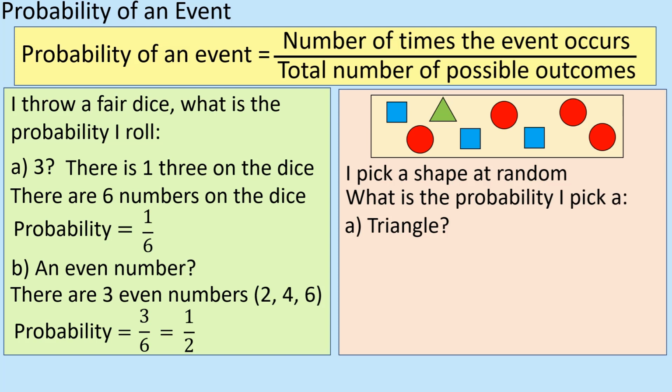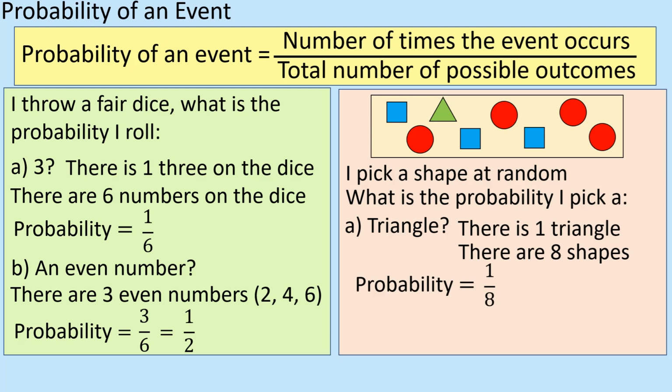All right. So what we're not told is how many shapes there are or anything like that. So we need to figure out that, and how many triangles there are. Well, I can only see one triangle, as mine's not deceiving me, and that's the green one over there. And how many are there in total? 1, 2, 3, 4, 5, 6, 7, 8. So there's 1 out of 8, if I'm not mistaken. Hopefully they agree with me. Yeah, one triangle, 8 shapes, probability 1 out of 8.